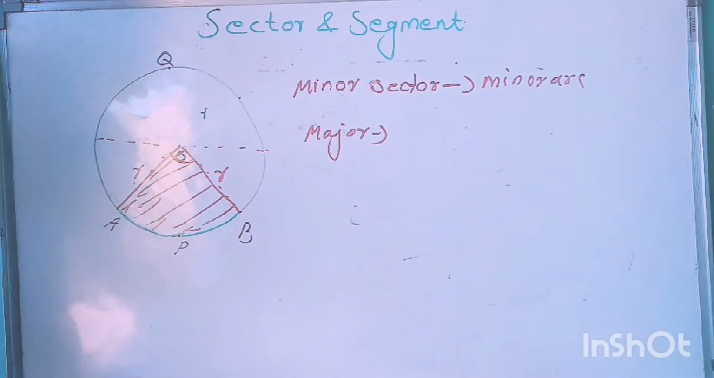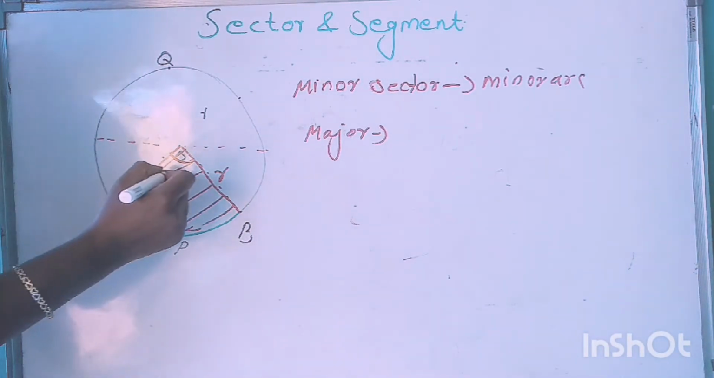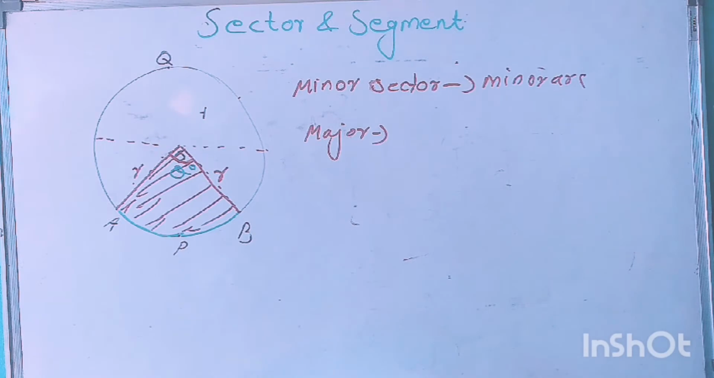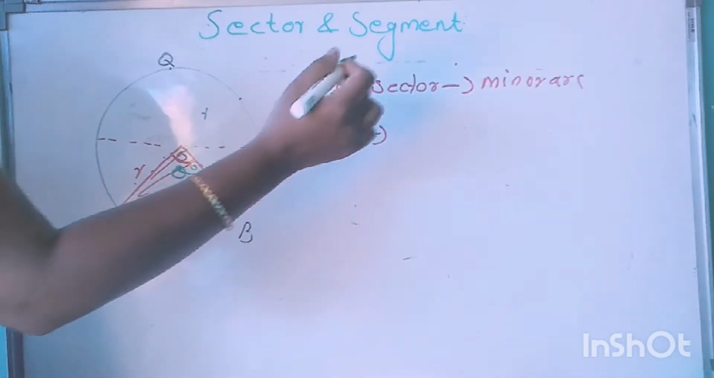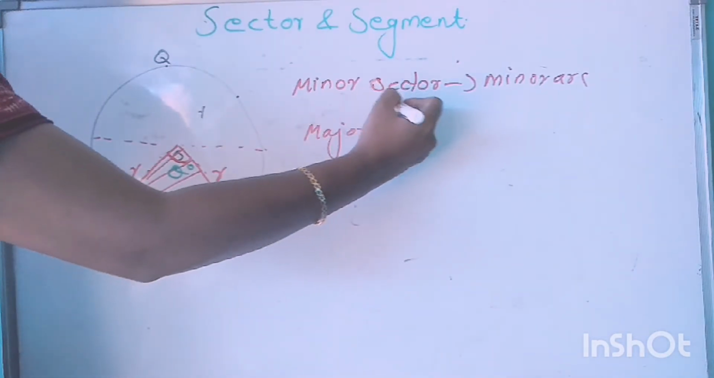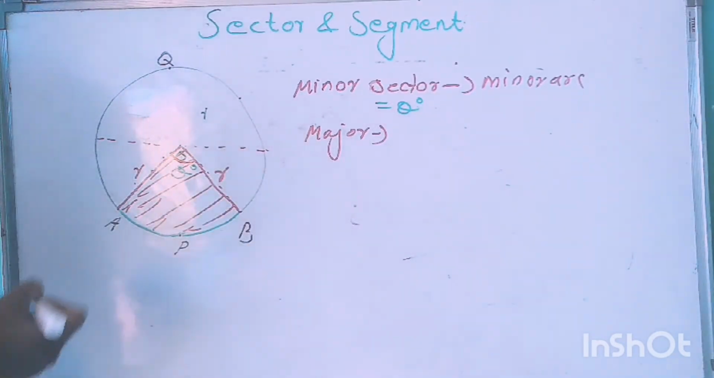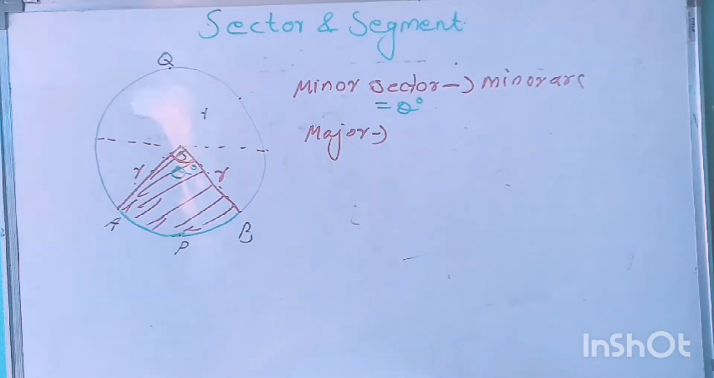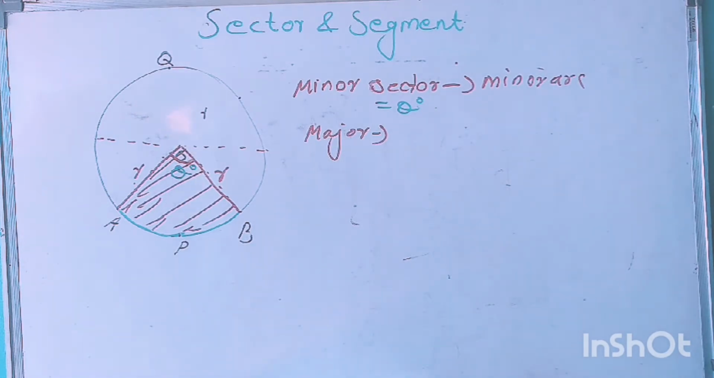Then suppose this angle is theta degrees. That means the angle subtended by this minor arc, that is the angle of the minor sector, is equal to theta degrees.